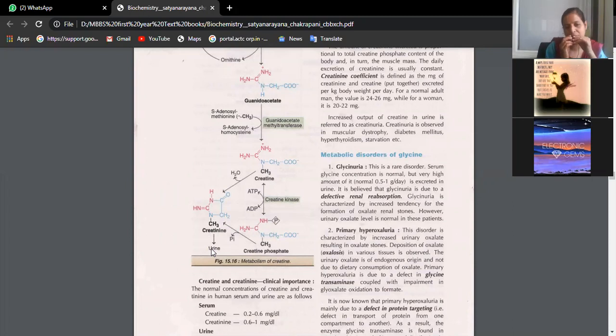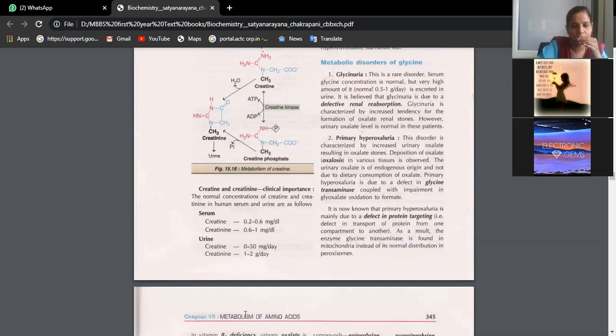If you remember, we have the creatinine clearance test, the most important among clearance tests, because once creatinine is filtered in the glomerulus, it is nowhere reabsorbed in the tubular nephron, neither in the proximal convoluted tubule, nor Henle's loop, nor distal convoluted tubule, nor connecting duct. Nowhere it gets reabsorbed. So the same amount that is cleared is excreted in the urine.